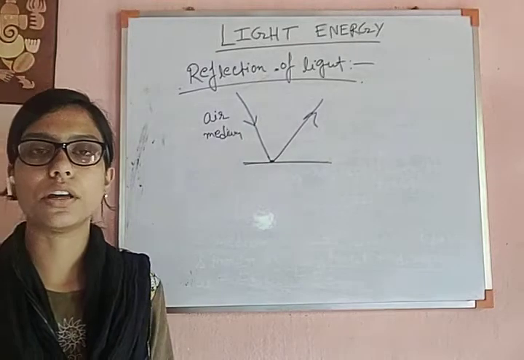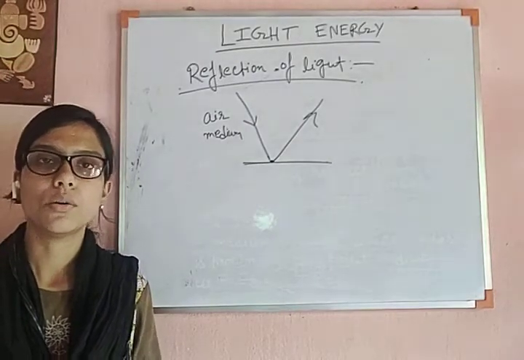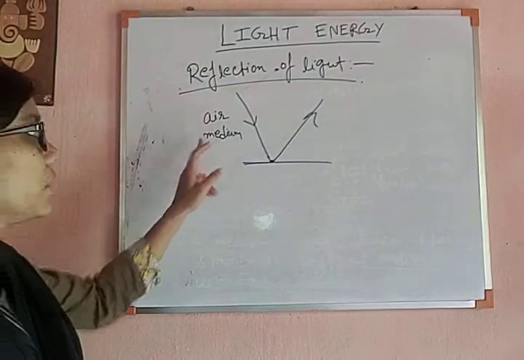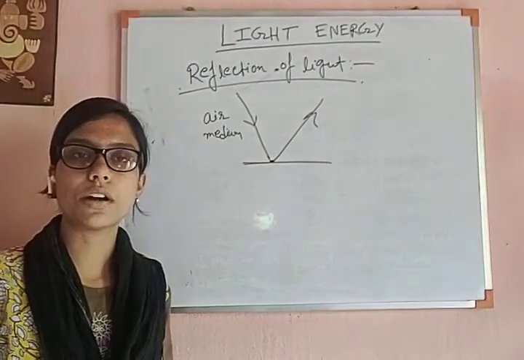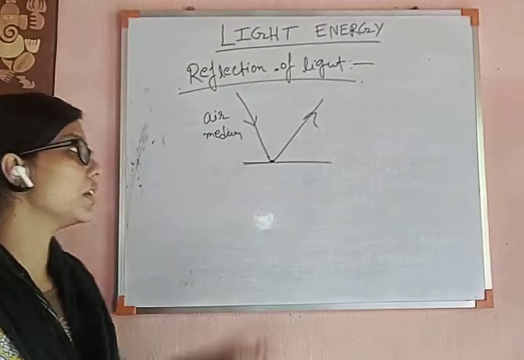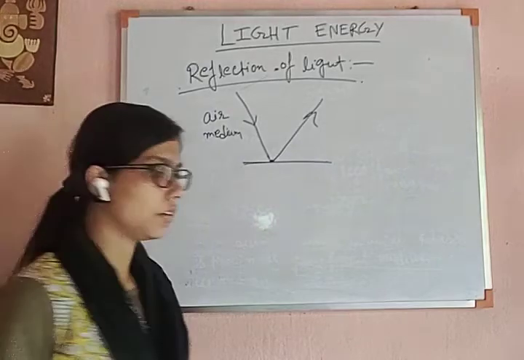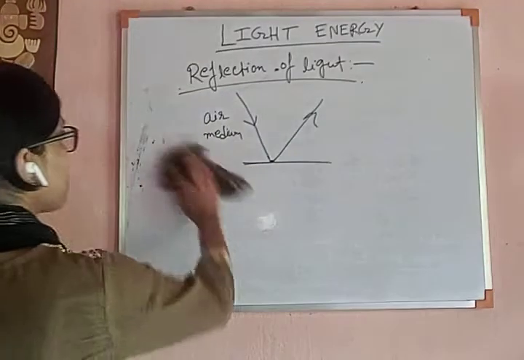That is, after falling on the surface of a material, when the light returns back to the same medium. Here, for example, the medium is air medium, and when it returns back to the same medium after striking the surface of a material, it is known as the reflection of light. So, for the definition, we can write here,